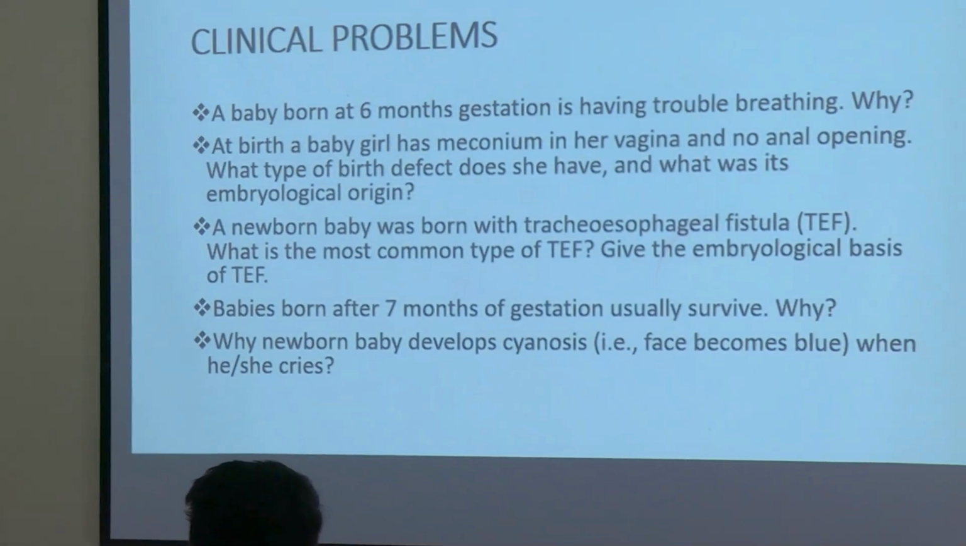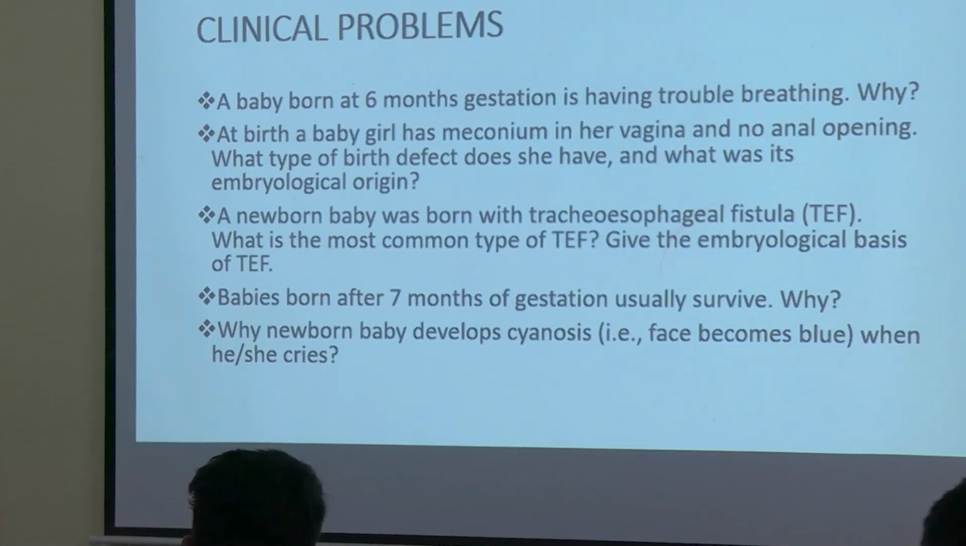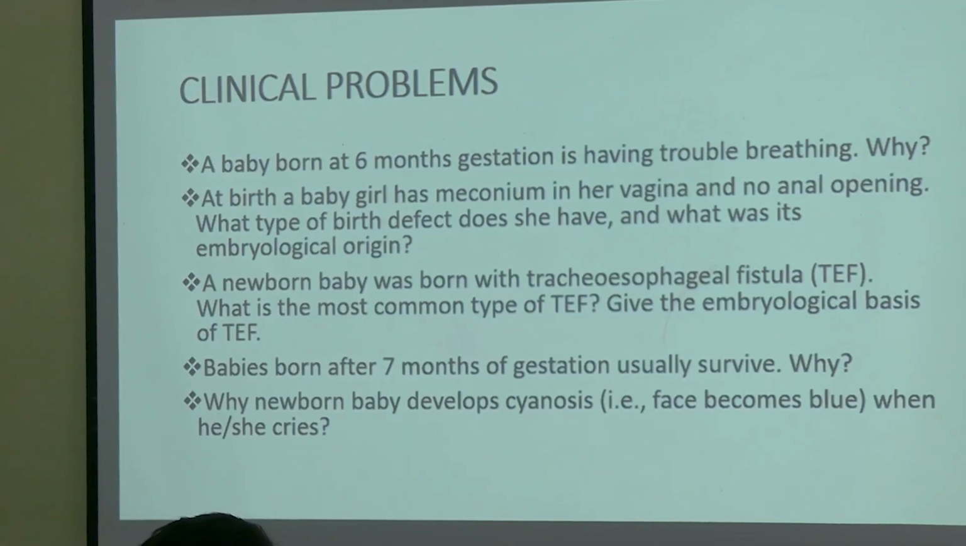Okay, next go for the third question. So what do you mean by tracheoesophageal fistula? Trachea and esophagus are not separated. Okay, what is the embryological basis then? No idea. They asked what is the most common type of TEF. So how many types of TEF can we see? In general, how many types are there? And what is the most common type?